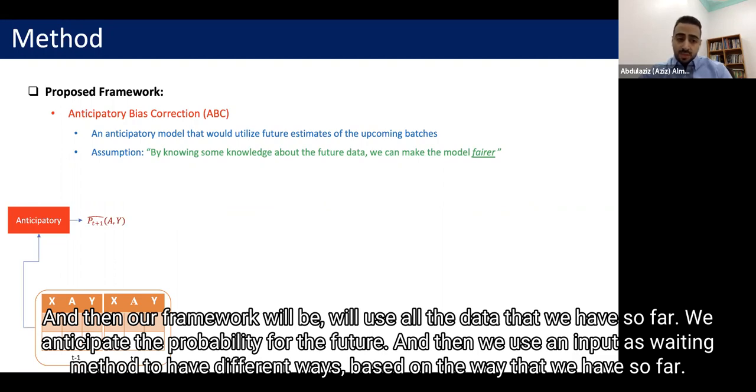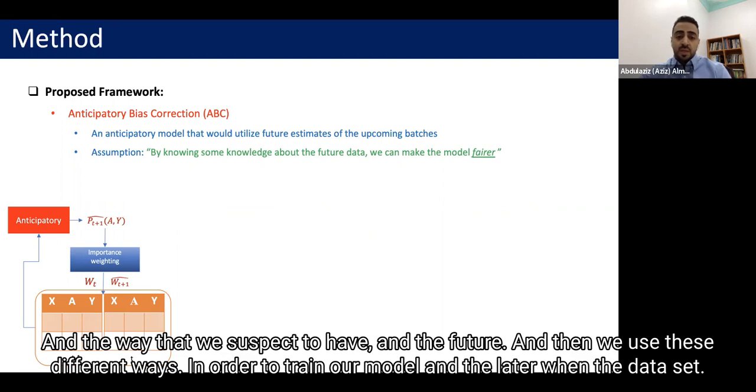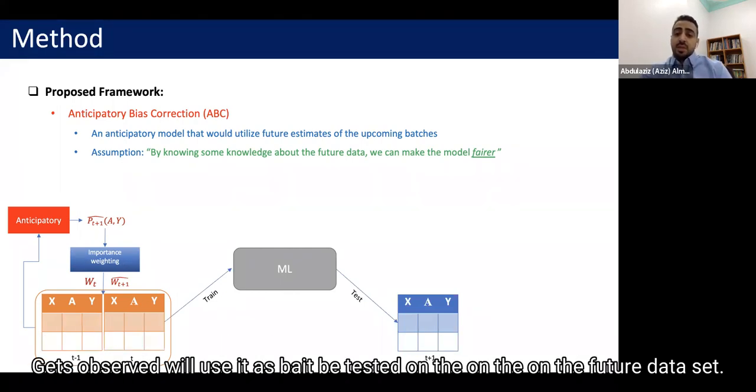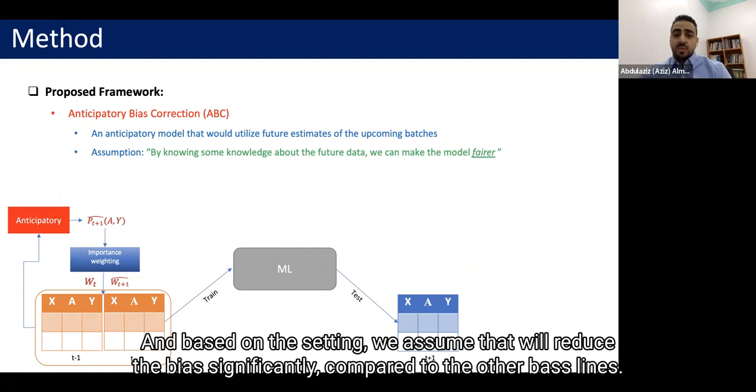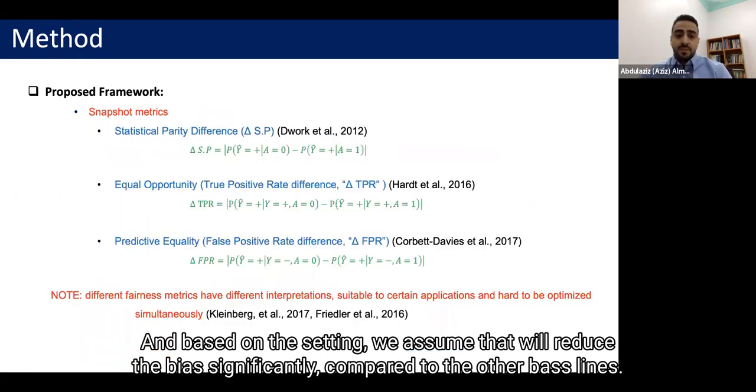We anticipate the probability for the future, and then we use an importance weighting method to have different weights based on the weight that we have so far and the weight that we suspect to have in the future. Then we use these weights to train our model. Later, when the data set gets observed, we test on the future data set. Based on this setting, we assume that we will reduce the bias significantly compared to the other baselines.